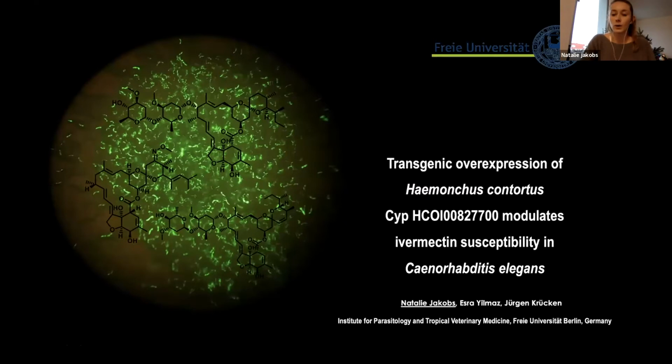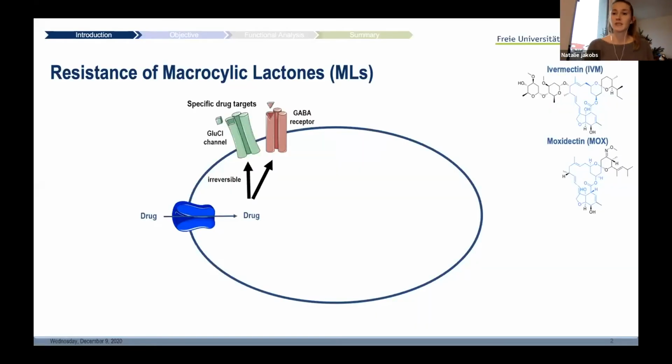As you are all aware, Haemonchus contortus is a gastrointestinal parasite infecting small ruminants. Infections with this parasite are mainly treated with broad-spectrum anthelmintics such as macrocyclic lactones. As pictured here on the right, the most representatives are ivermectin and moxidectin, which act by permanently activating glutamate-gated chloride channels or GABA receptors in the nematode, leading to a flaccid paralysis and finally to death.